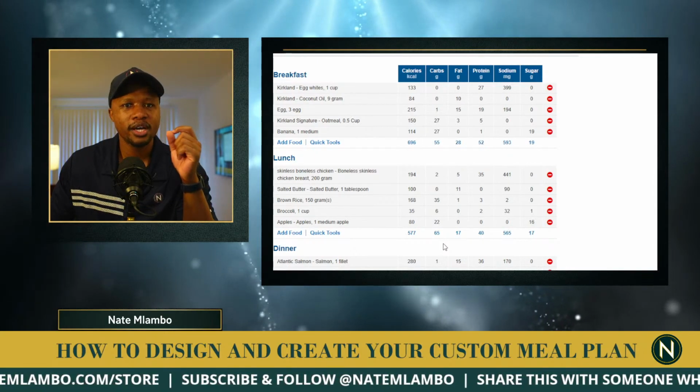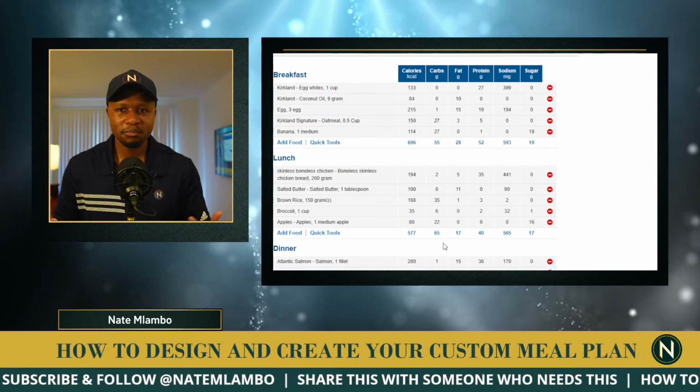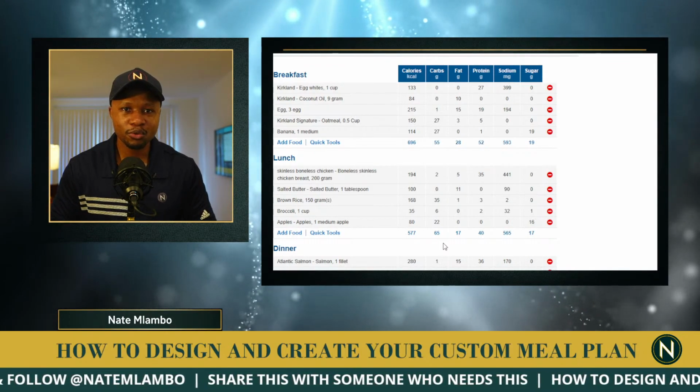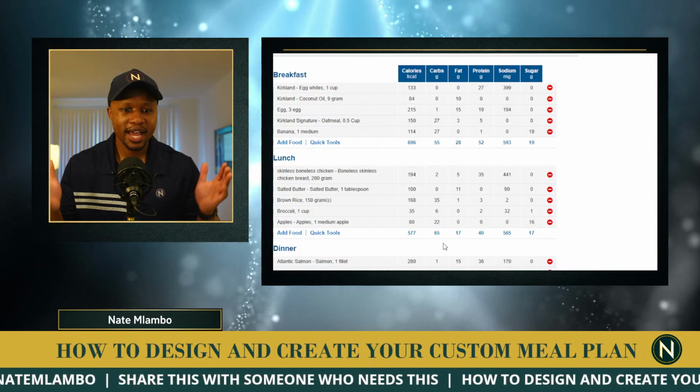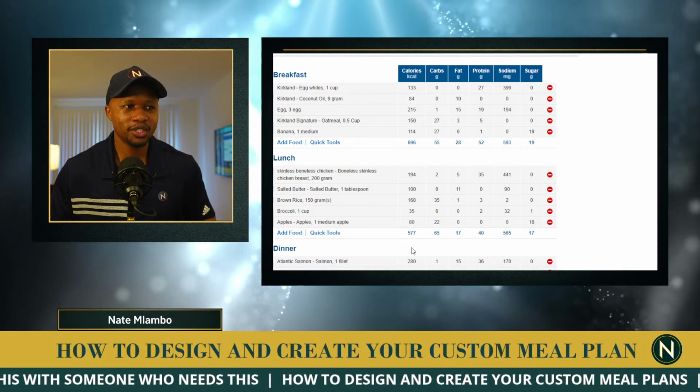You just go and get your groceries, come back, use the same measuring cups, measuring spoons, use your scale, and just do the same thing. And you just stick with it. You don't have to change too much.